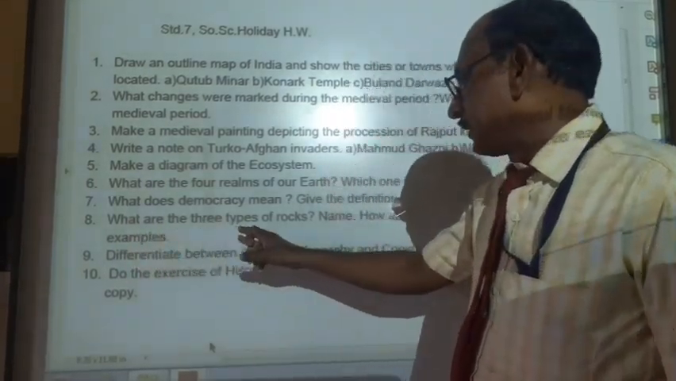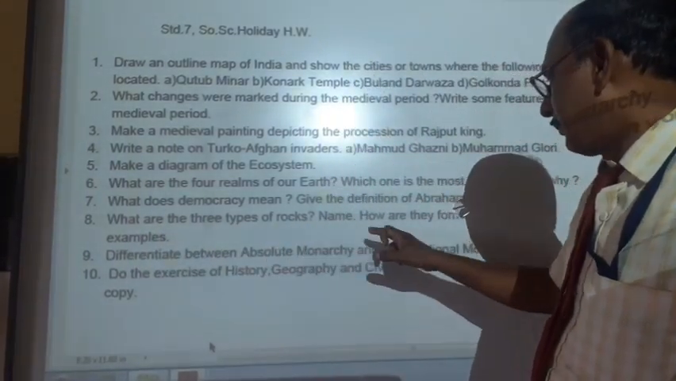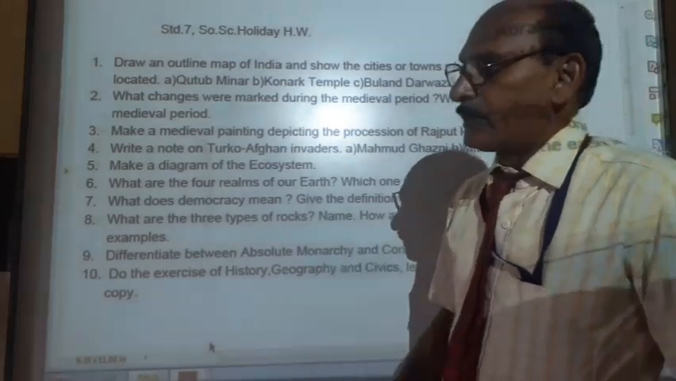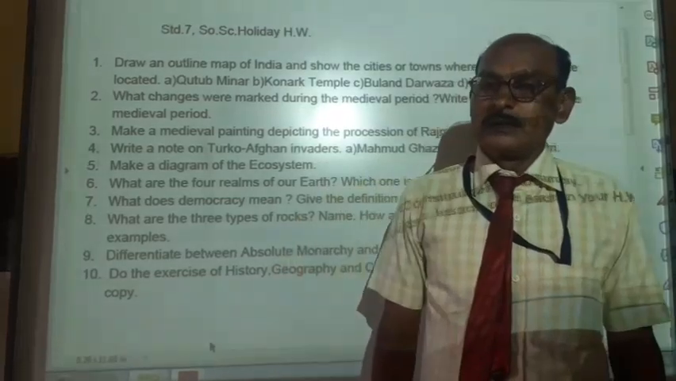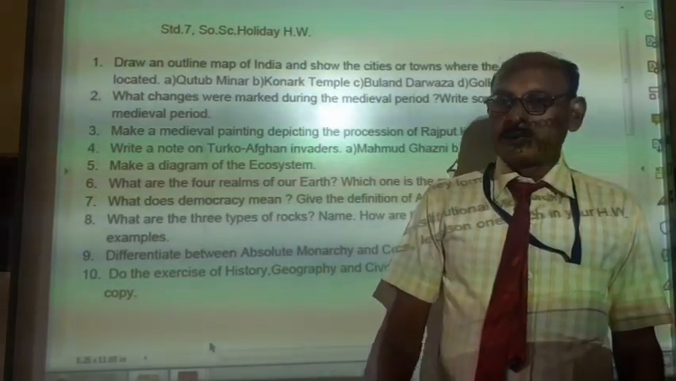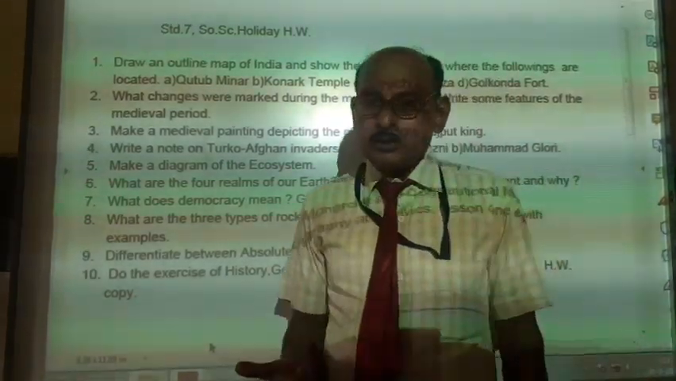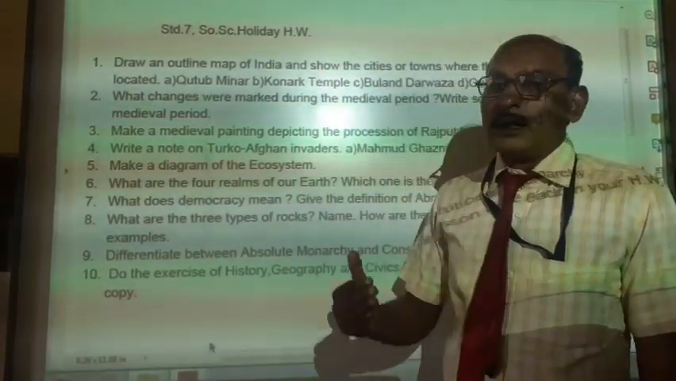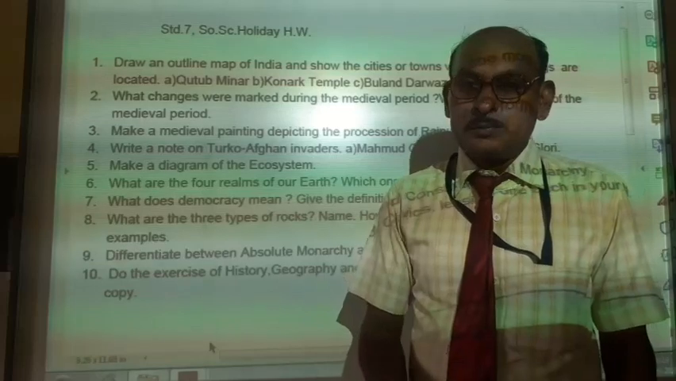Eighth, what are the 3 types of rocks? Name them. How are they formed? Write with examples. So there are 3 types of rocks: igneous rocks, sedimentary rocks, metamorphic rocks. So you have to write those 3 types of rocks and explain how they are formed with examples.